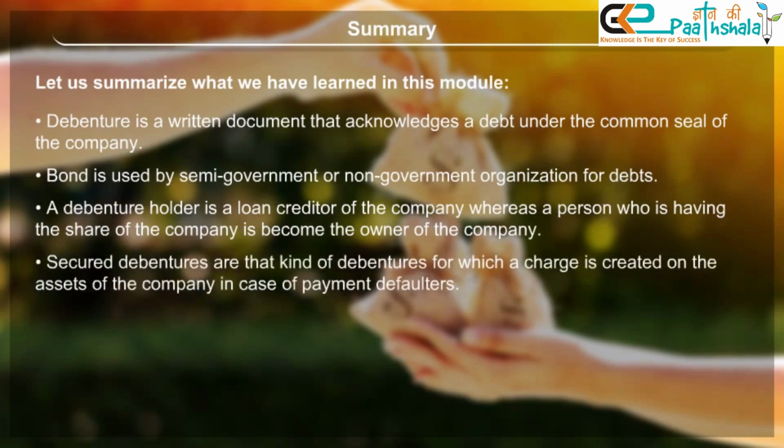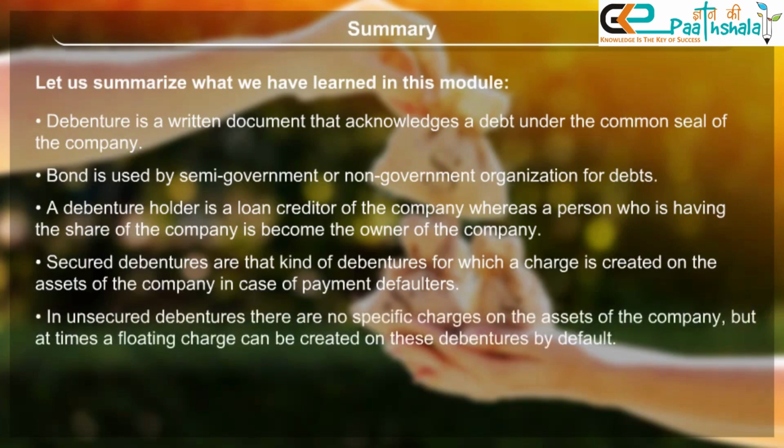Secured debentures are that kind of debentures for which a charge is created on the assets of the company in case of payment default. In unsecured debentures, there are no specific charges on the assets of the company, but at times a floating charge can be created on these debentures by default.